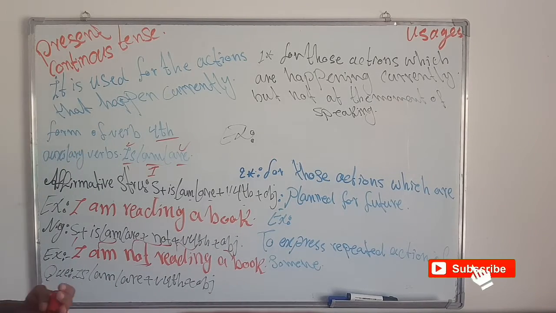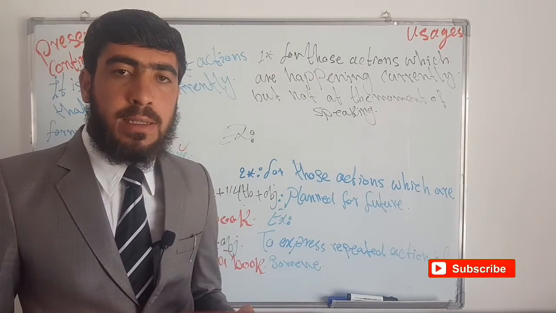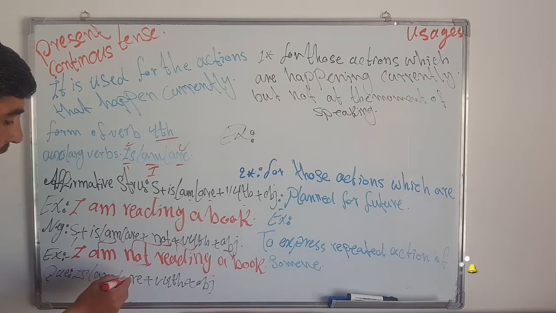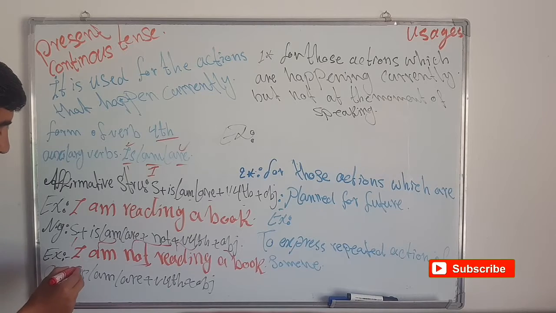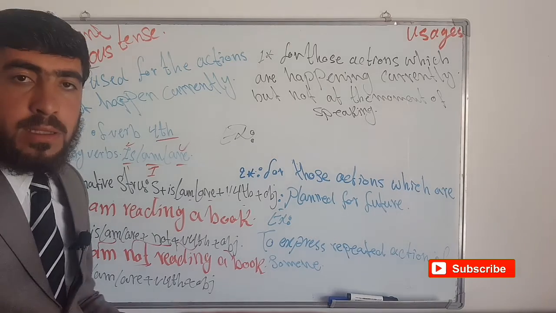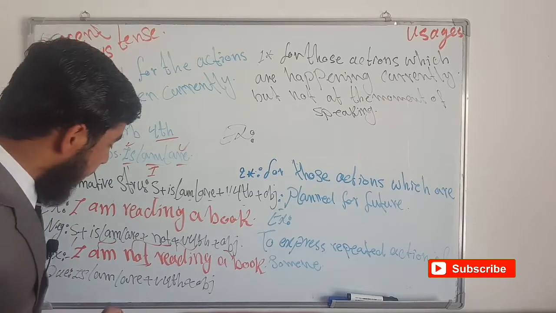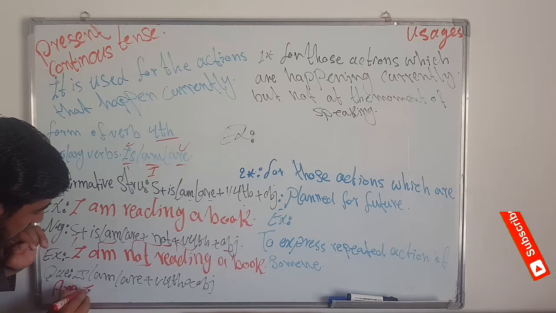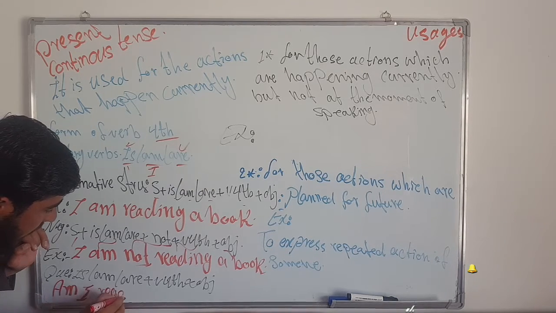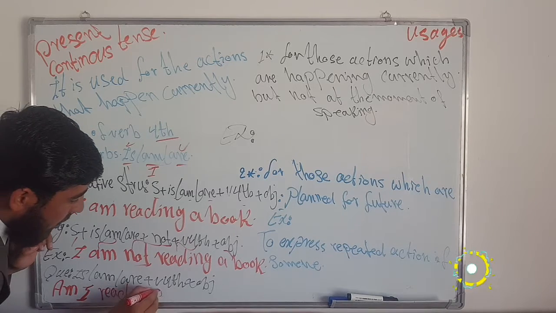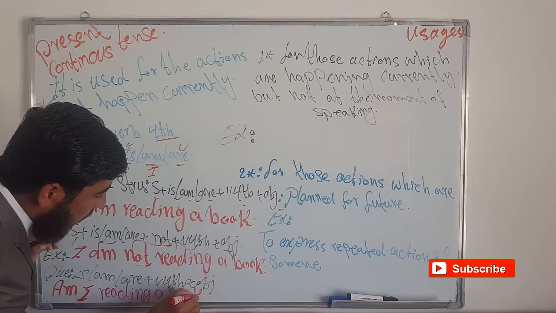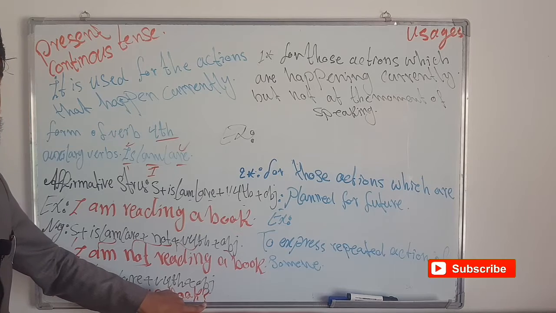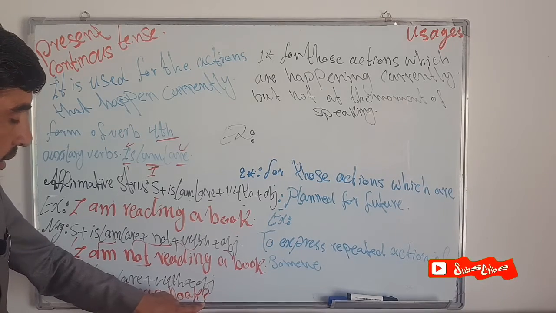And the question, as we read in previous tenses like simple present tense, only we have to bring the auxiliary verbs before the subject, and then there is no change in the structure of the sentence. For example, the same example, am I reading a book? Am I reading the book? So here is one important thing, that we have to write a question mark here, right?